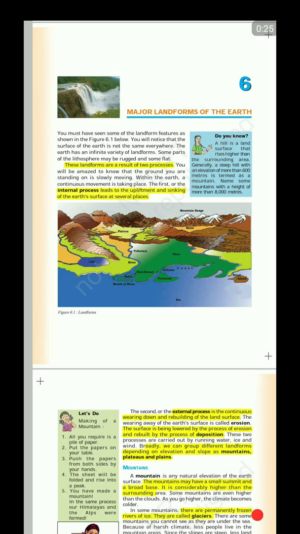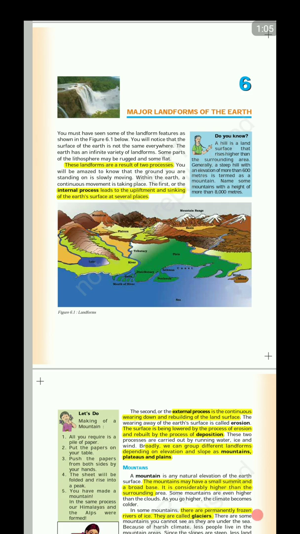Now landforms are the result of two processes, the endogenetic process and the exogenetic process. The endogenetic process, also known as the internal process, involves upliftment and sinking of the earth. The external process is the continuous wearing down and rebuilding of the land surface. This external process can again be divided into two parts, erosion and deposition. Erosion is the wearing away of the earth's surface. Deposition is the rebuilding of the surface that was lowered by the process of erosion. These two processes are carried out by running water, ice and wind.